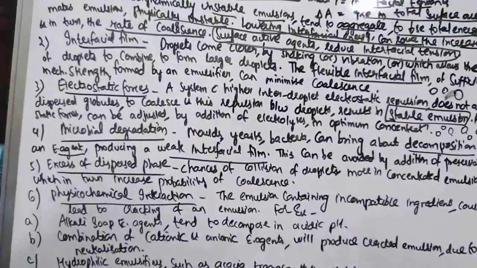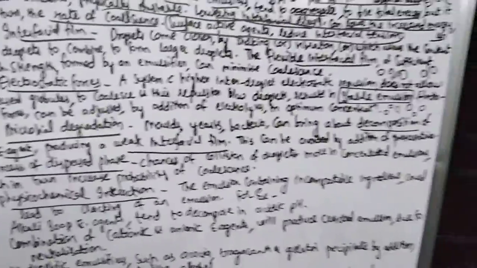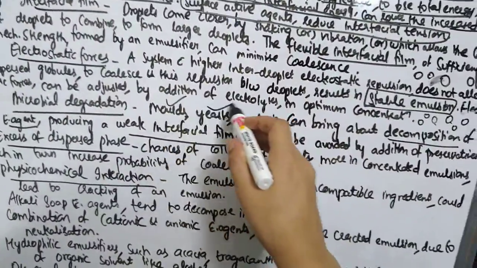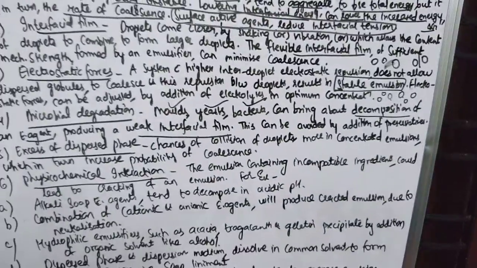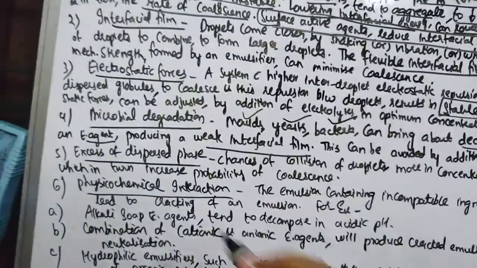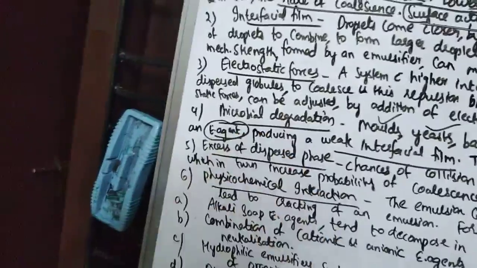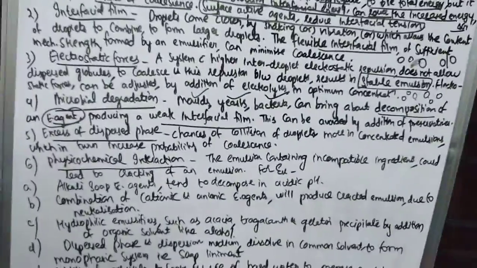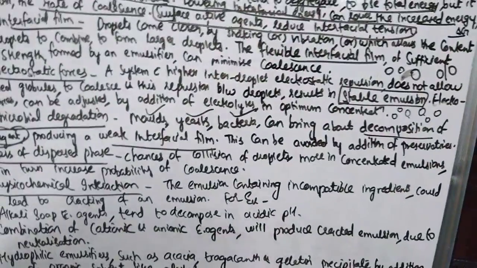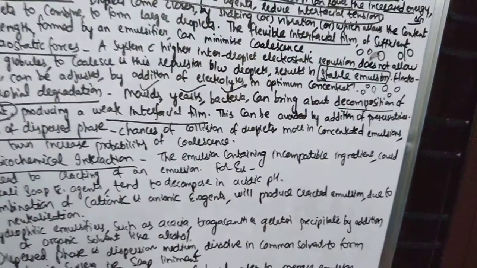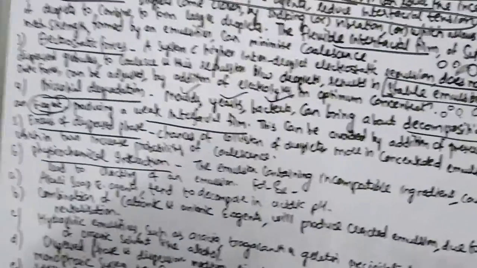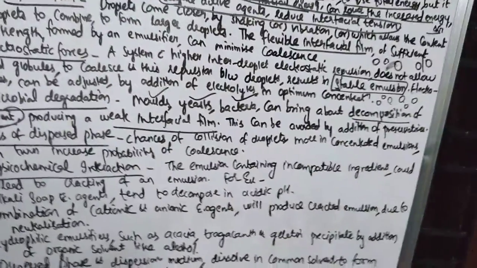So if the emulsion gets contaminated by molds, yeast or bacteria, they will bring about decomposition of the emulsifying agent. When your emulsifying agent is decomposed, it will not work properly. One function of the emulsifying agent is to form an interfacial film between the two particles. So when it is decomposed, how can it form an interfacial film having proper mechanical strength, right? It cannot. So that emulsifying agent will produce a weak interfacial film.